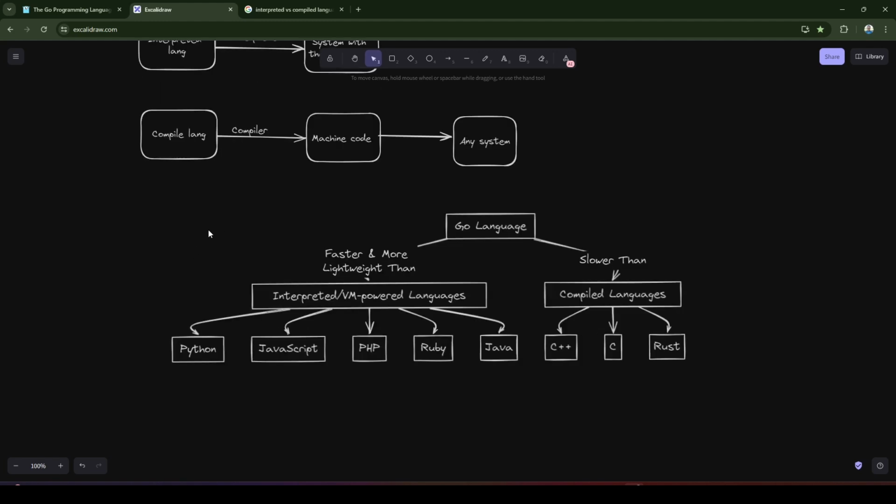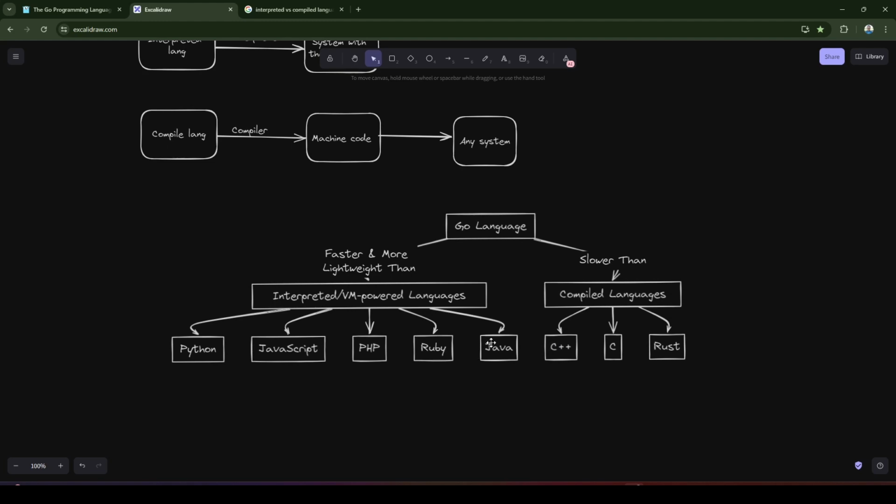So I have created a tree here showing which languages are slower than Golang, or faster than Golang, and take less space. These are the languages which are slower than Golang, or Golang is faster and more lightweight than these languages. First are the interpreted languages. I have mentioned basic interpreted languages such as Python, JavaScript, and PHP.